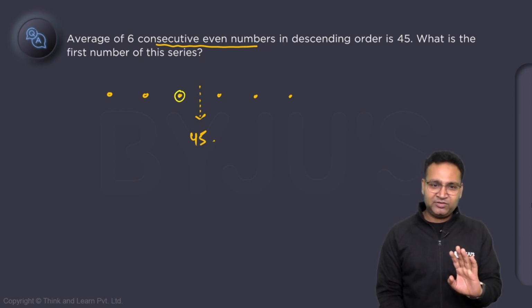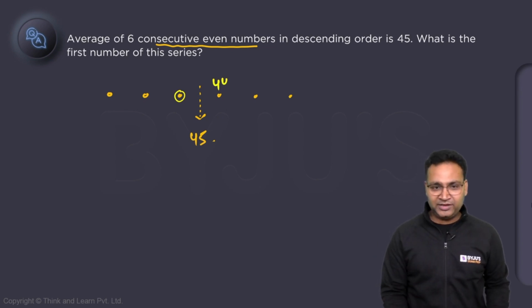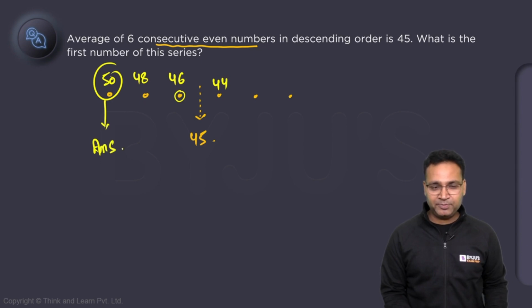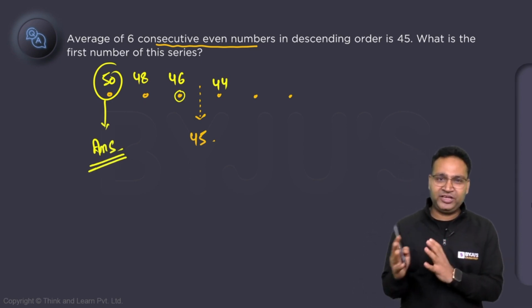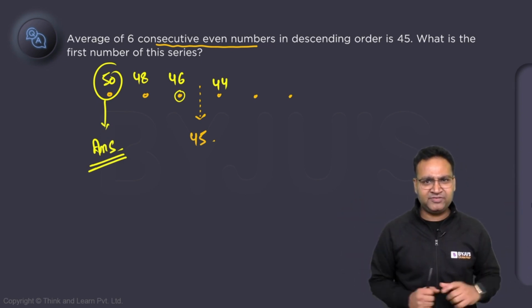Tell me, will this number be more or less? It is a decreasing series, so this number will be less and this will be more. Now it is 48, now it is 50. I can answer this question without pen and paper, just by reading it, if I understand that the average of an AP series is the middlemost number, or first and last divided by 2. Understood?